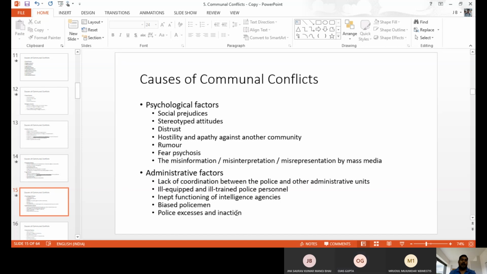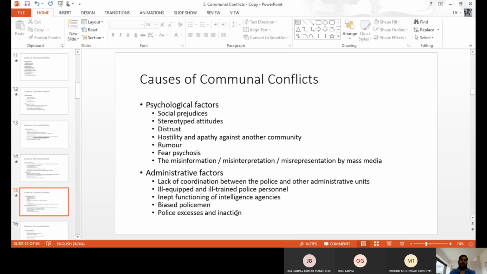Next one, administrative factors. That is administration factors, like the government, the political persons, those who have the power, those who have the duty of the state. Because of their mistakes also, communal violence happens in our society.